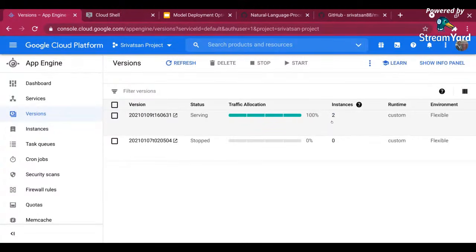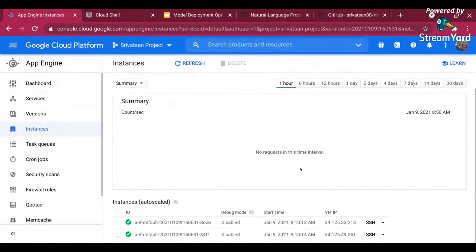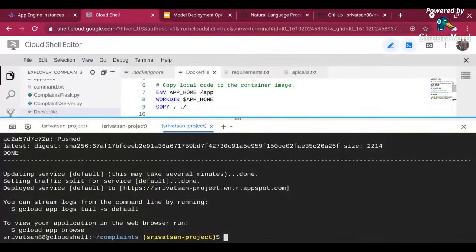Now, if you see, in the serverless environment it was 0 instances. Here it has run 2 instances, and you can go in the configuration. It will tell how much it can scale up to. You can see the instance level details, what instances are provisioned. If a lot of requests come in, App Engine will scale it for you. So now it looks like it's up and running. I can go and click this URL.